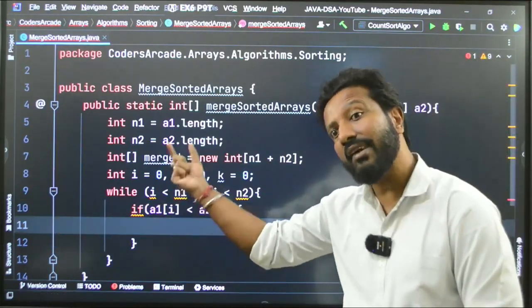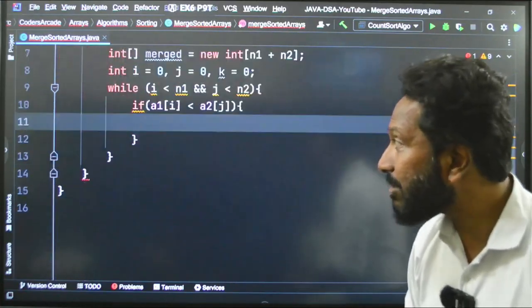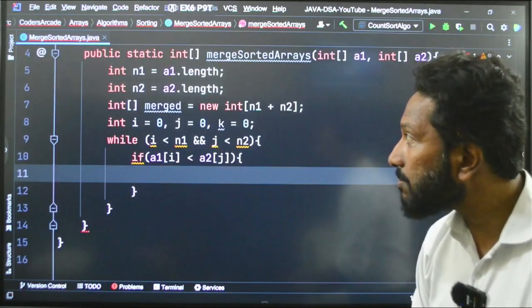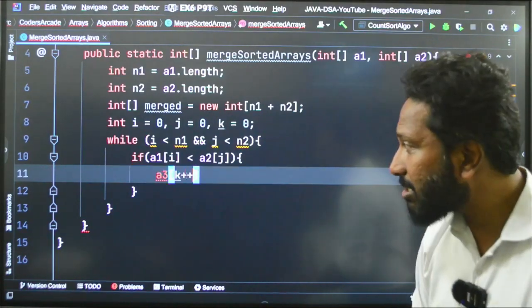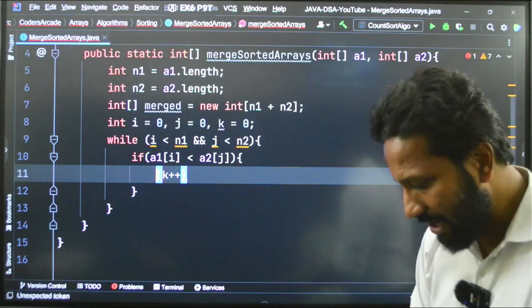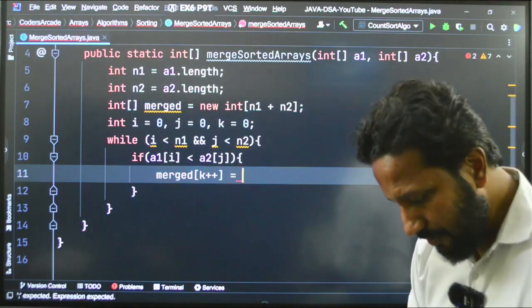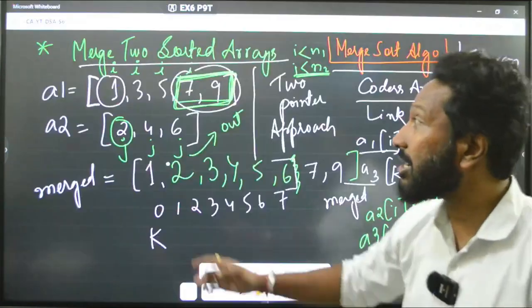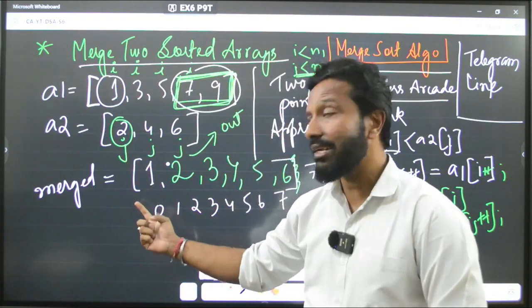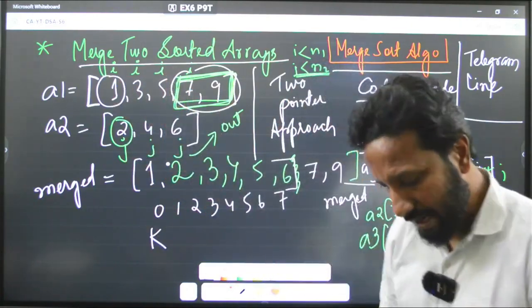Then the final array will have the element from the first one, right. Let me just drag it a little bit up. I will say A3 of k++. So, this is not A3, I have written merged, right. merged[k++] will be equal to A1[i++], because if you are putting this into the final array, this pointer should be moved forward, incremented, correct.